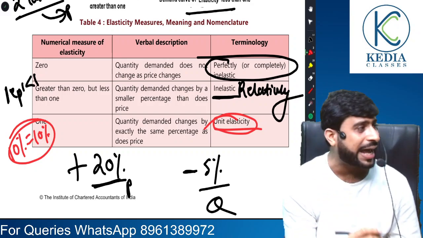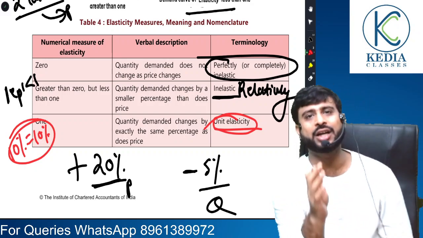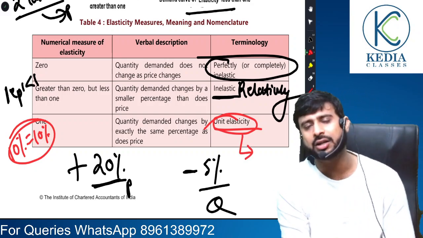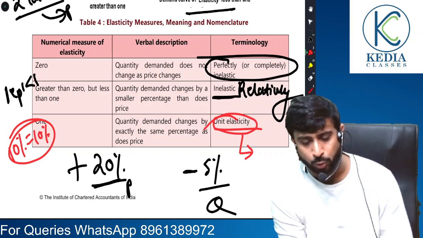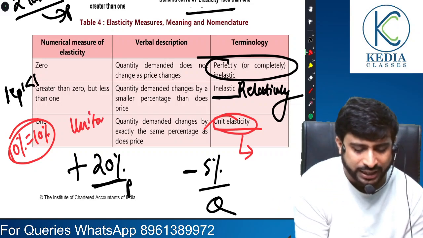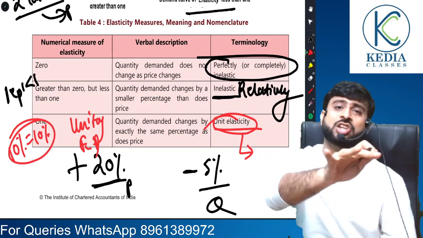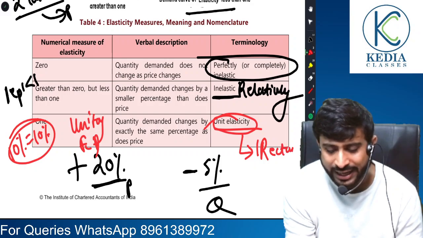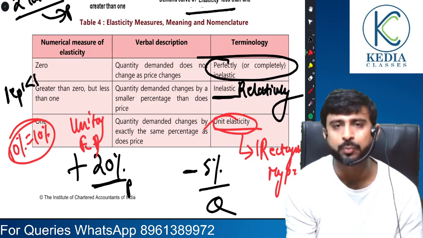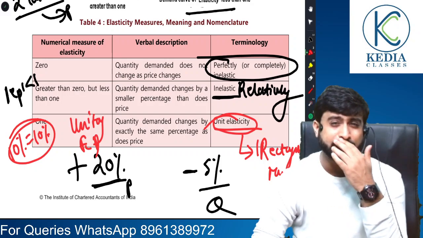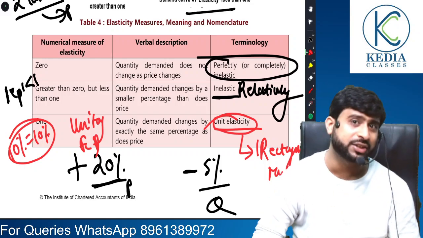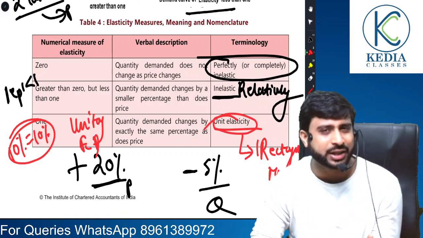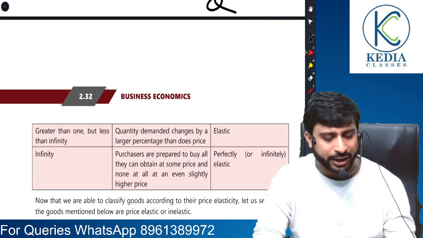In such a case, the diagram that you get is called a rectangular hyperbola. So one may ask you, for what kind of demand curve do you see a rectangular hyperbola? Remember, it is the case of unitary elastic demand. Or what is the shape of the unitary elastic demand curve? The shape is called a rectangular hyperbola. In your syllabus, there is yet another concept called average fixed cost. Remember, average fixed cost also has the shape of a rectangular hyperbola, though it is not related to this concept here. Just trying to remind you.